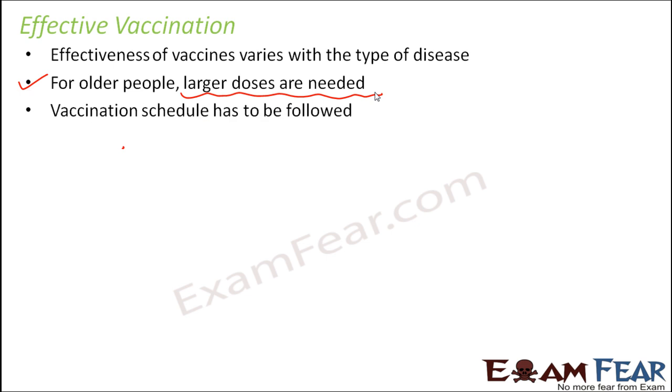It is very important that the vaccination schedule is followed. A proper schedule is given for young kids, and that schedule needs to be followed. These days many vaccines have also come up for different types of cancers as well. For example, cervical cancer, which has become very common. For that also some sort of vaccination has come into the scene. But those vaccinations have a schedule. Some of them need to be given, say, first dose once, and then again after 15 days the second dose. So every vaccination will have a specific schedule, and that schedule has to be strictly followed so that the vaccination remains effective.